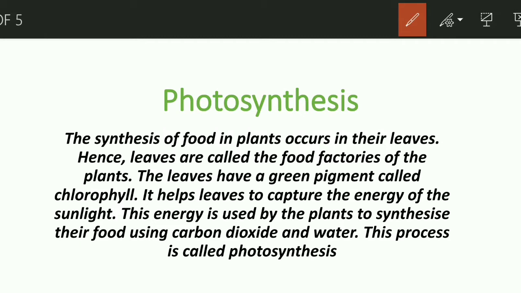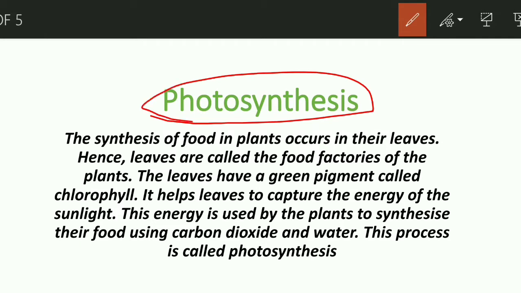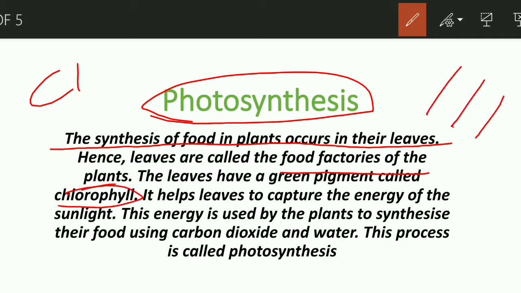Yesterday I told you about the mode of nutrition in plants and different beings. Today we will study photosynthesis. So first we will study what is photosynthesis. The synthesis of food in plants occurs in their leaves. You all know well that the leaves are called food factories of the plants because they have chlorophyll, which helps them to catch sunlight coming from the sun. This chlorophyll also helps in making food for the plant.